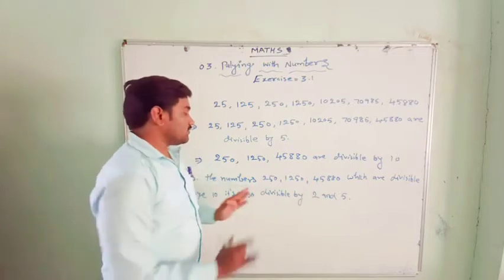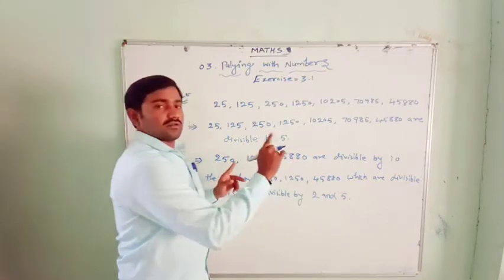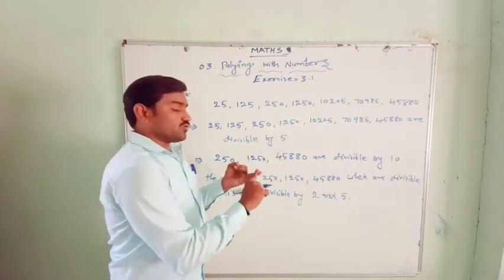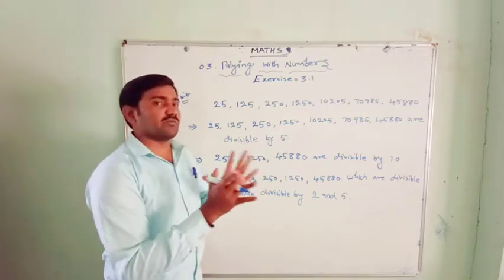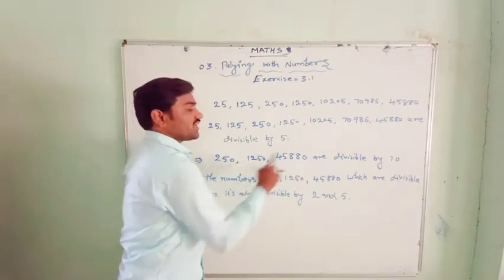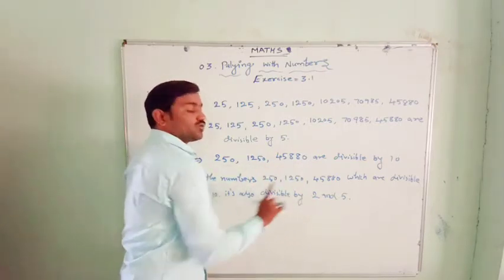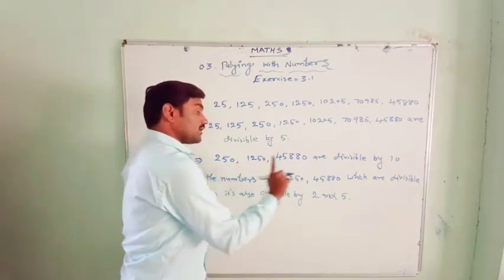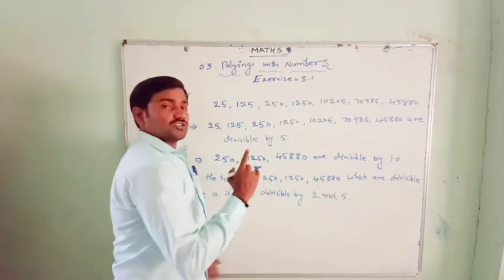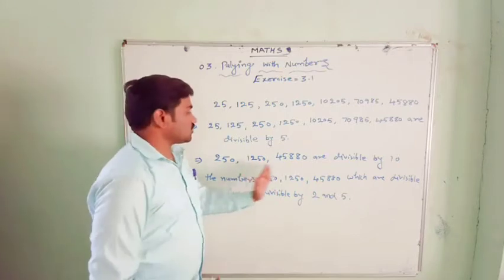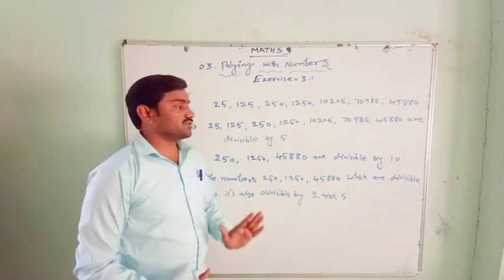the divisibility rule of 2 is what? There must be a 0, 2, 4, 6 or 8, any one of these digits in the unit place. That means an even digit should be in the unit place. So all these are even numbers only, so it is divisible by 2. And the divisibility rule of 5 is what? 0 or 5 should be in the unit place. Yes, 0 is there in all these three numbers which are divisible by 10.